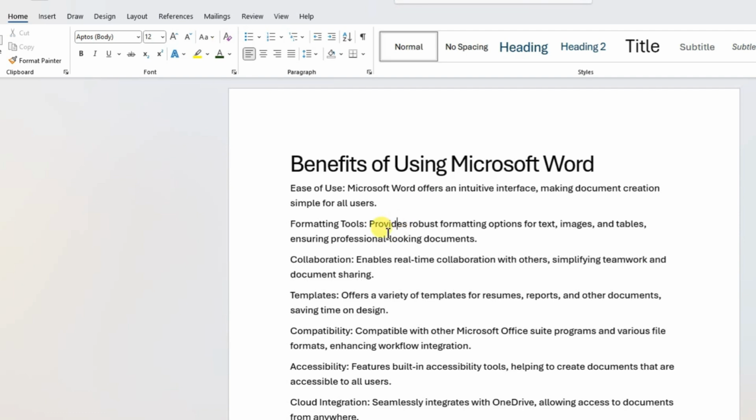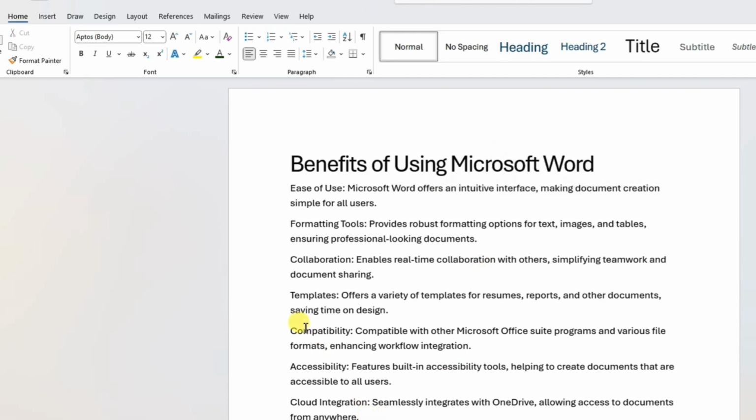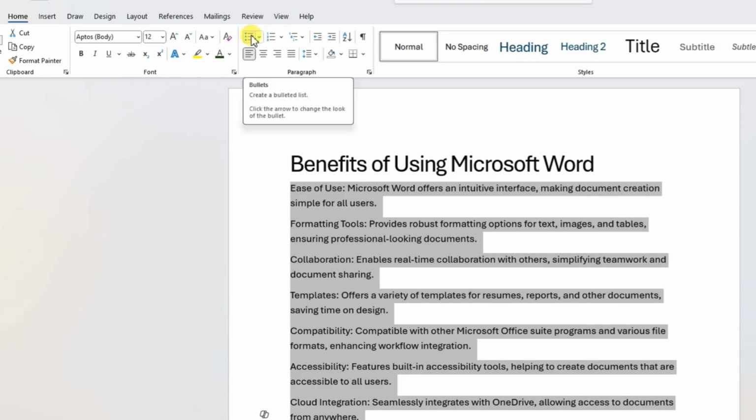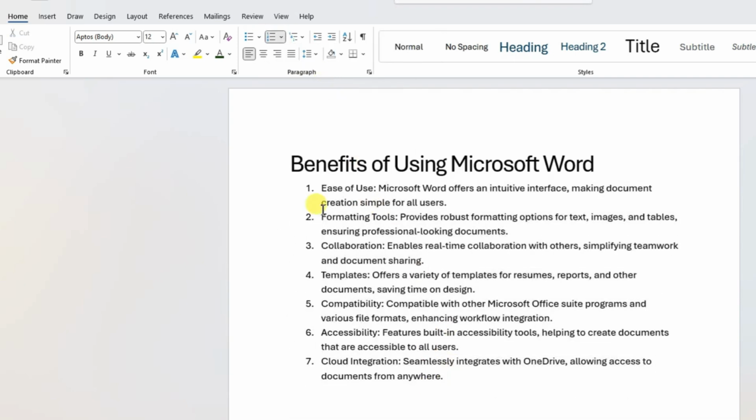formatting from here. To do the formatting, I will select the word and it will show that mini bar as well. It is the quick way of applying the formatting. I can quickly apply bold, italic, and underline on my text. So again, if I want to apply the numbers or bullet points again, you can see the option here, bullet points from here and numbers from here. So click the node on the side and apply this one. It will assign the numbers to each line as well.